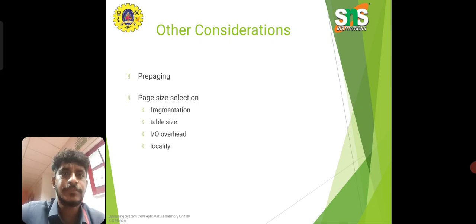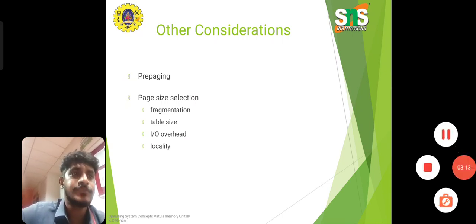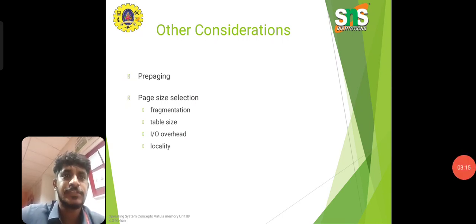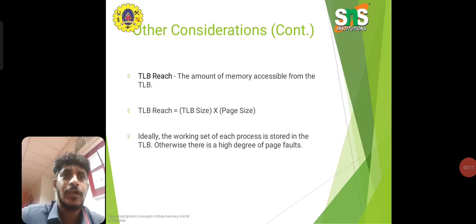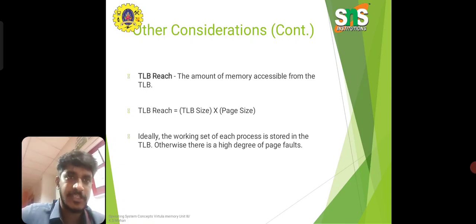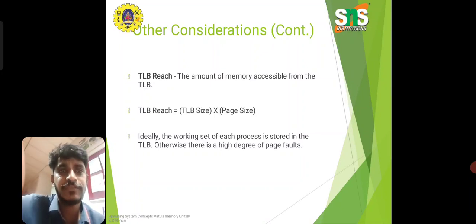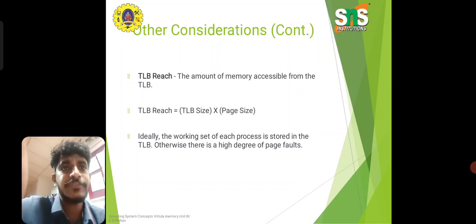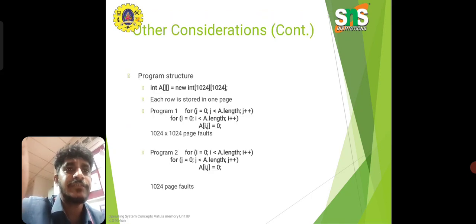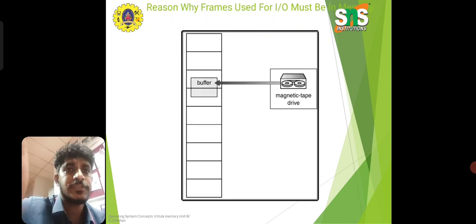Other considerations are prepaging and page size selection: fragmentation, table size, input output overhead, and locality. These are the major things in the other considerations of paging. Also, TLB reach is the amount of memory accessible from the TLB; ideally the working set of each process is stored in the TLB, otherwise a high degree of page faults will occur. The next thing is increasing the size of the TLB.